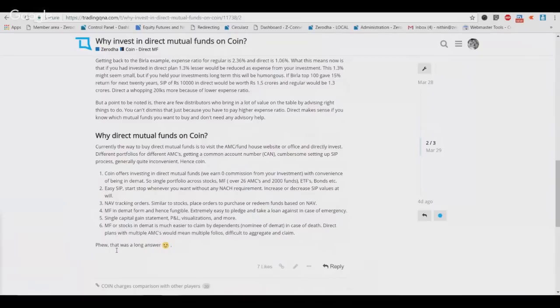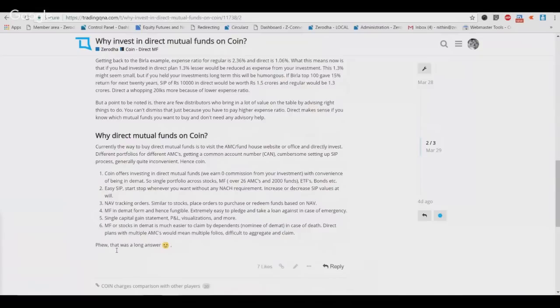There are multiple advantages to it. One, a single portfolio view. Two, a single capital gain statement. You don't have to make your own capital gain statements for filing your income tax returns. Three, this is just an outlier, but if something were to happen to me today, if I pass away, and all my assets are in my demat account in demat form, it's very easy for my dependents to come claim it.